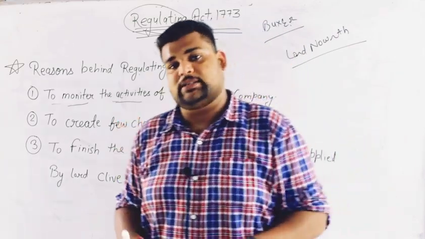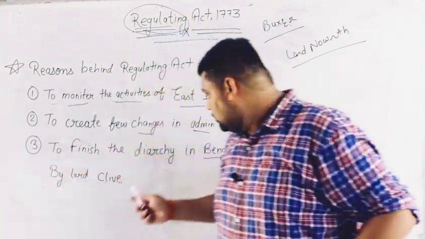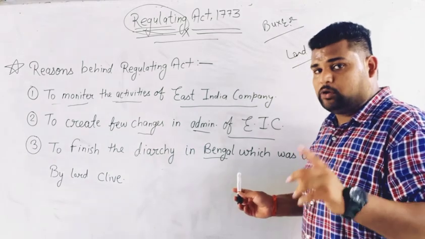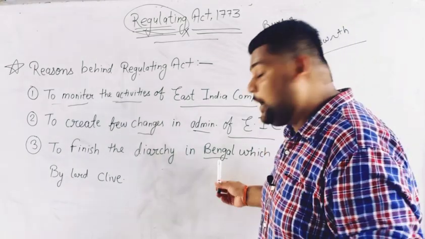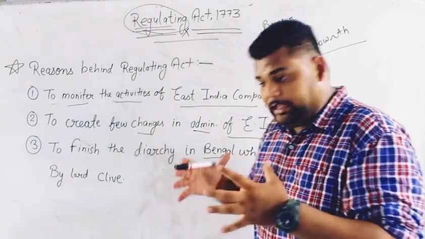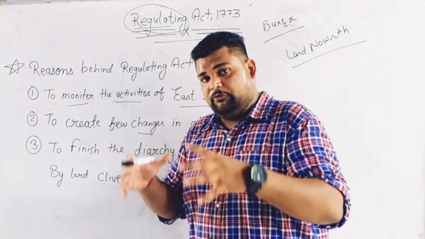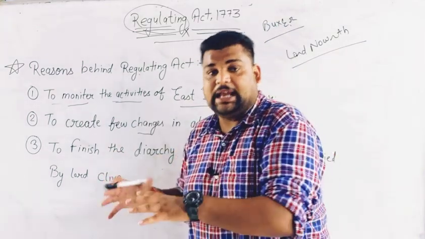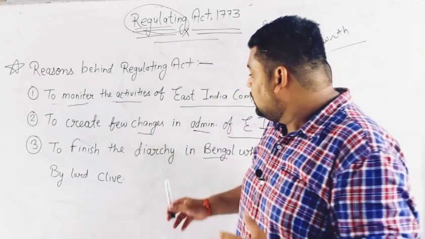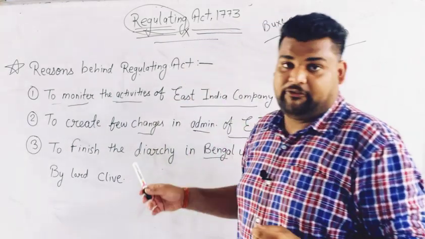So there were two rulers in Bengal. At that time it was not West Bengal, there was only joint Bengal, which is today's Bangladesh and our West Bengal. It was applied by Lord Clive.